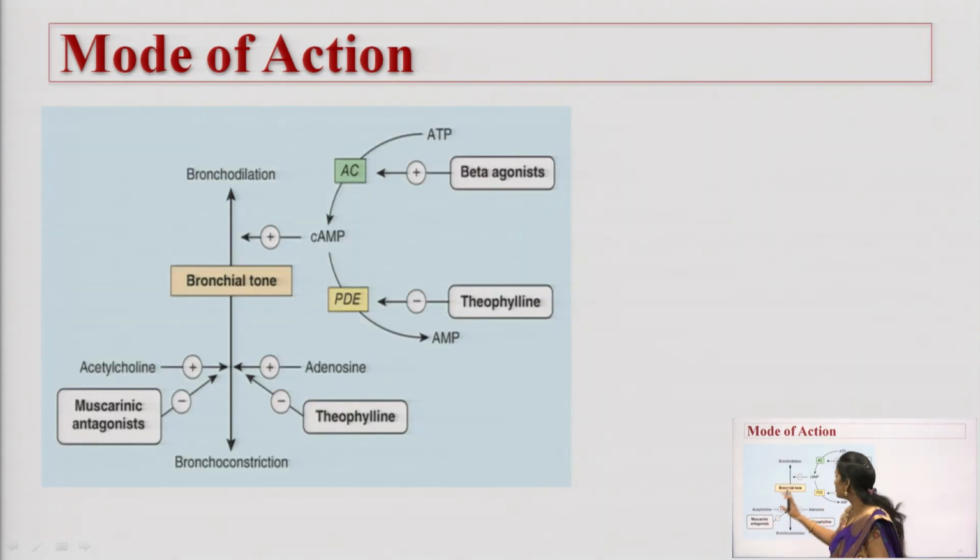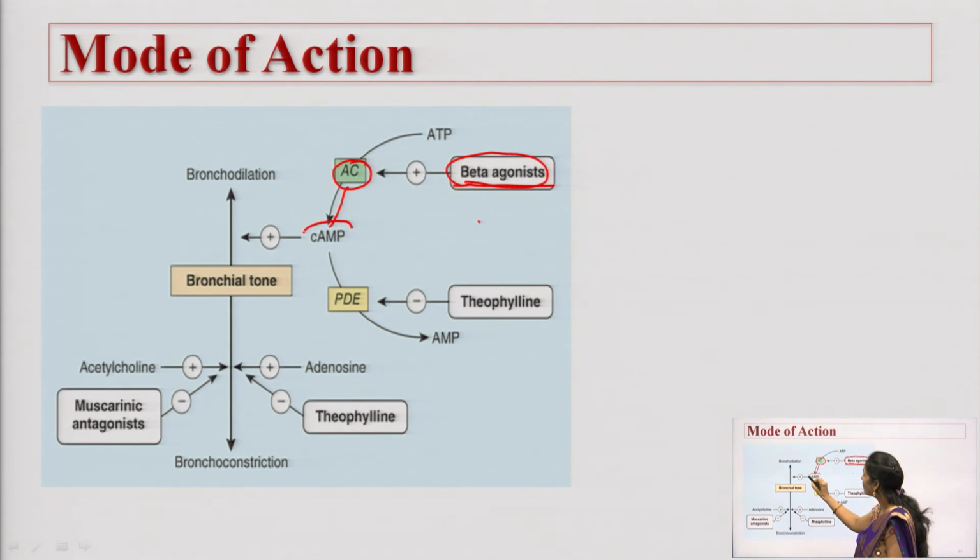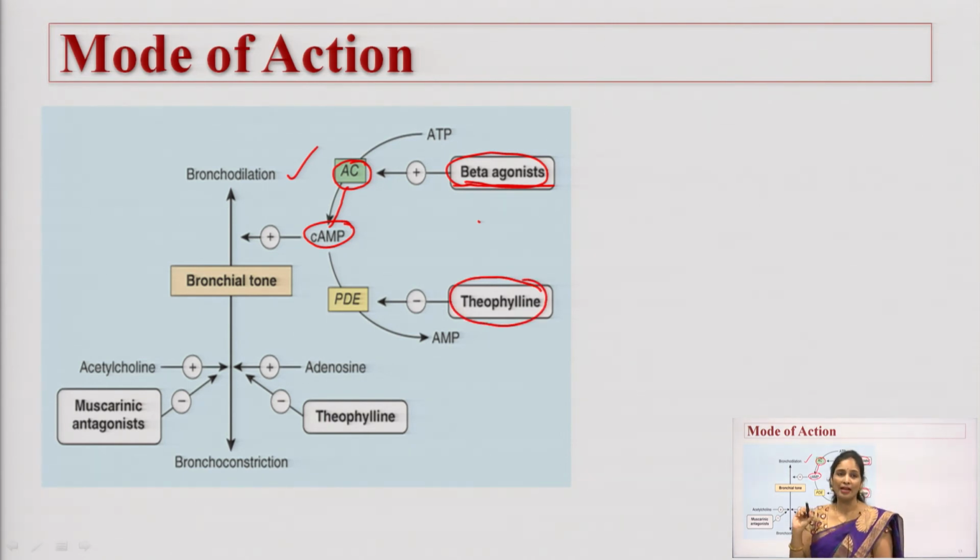So, by this figure you can understand all bronchodilators in a much better way, on one platform. Here, these are the beta agonist drugs. Beta agonist drugs will facilitate the adenyl cyclase activity. By facilitating the adenyl cyclase activity, cyclic AMP levels will increase, and finally you will see the bronchodilation. The second drug, theophylline, is a methylxanthine drug.